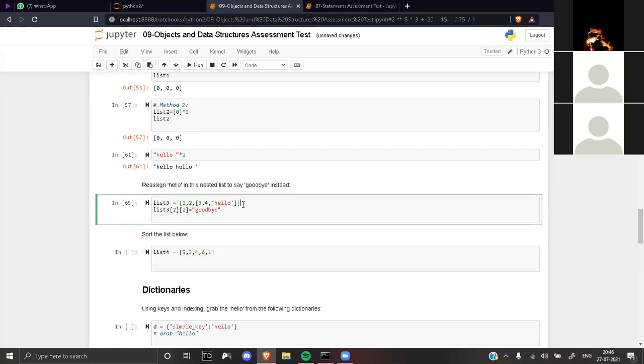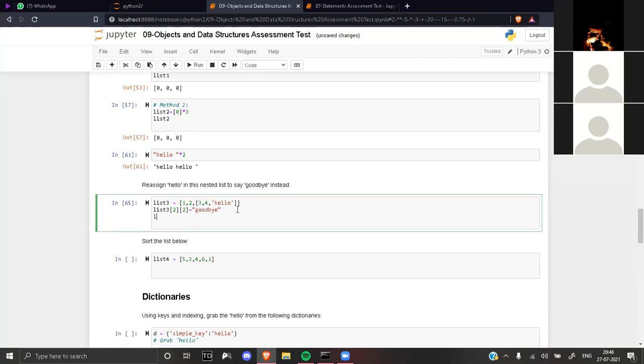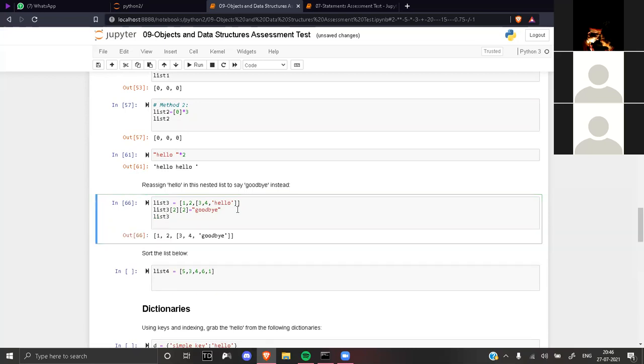Now print L3. Just write L3 and run. Come down in the line below. L3, list 3. Run it. See, it's changed to goodbye. Now you want to sort this list. How can you do that? One more thing, I only need the value goodbye.